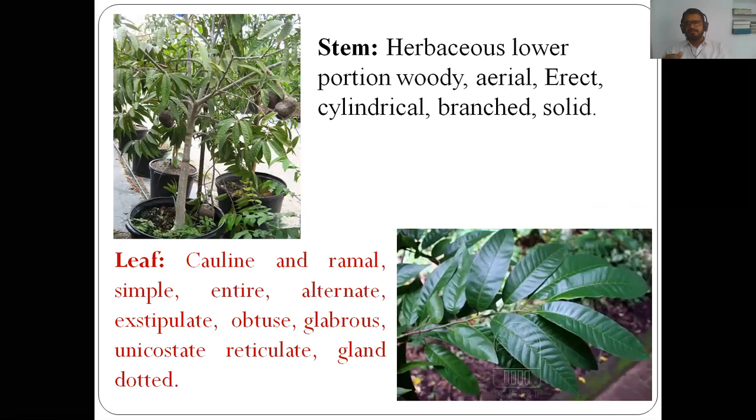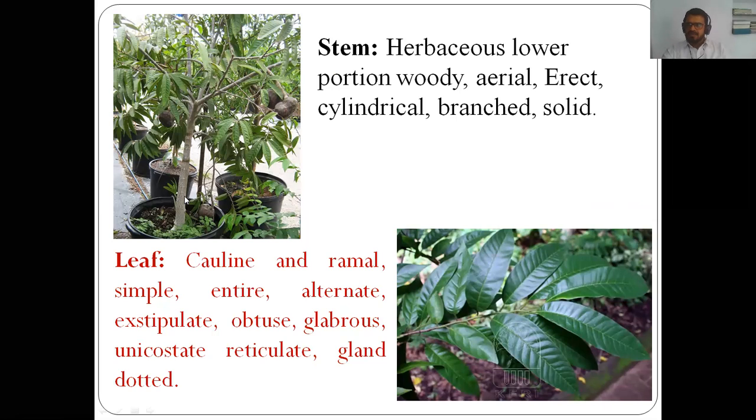about the stem. In case of the stem of members of Annonaceae, or the stem of Annona reticulata, it is herbaceous in nature, but the lower portion is woody. This is the lower portion of Annona reticulata, and it is woody in nature.